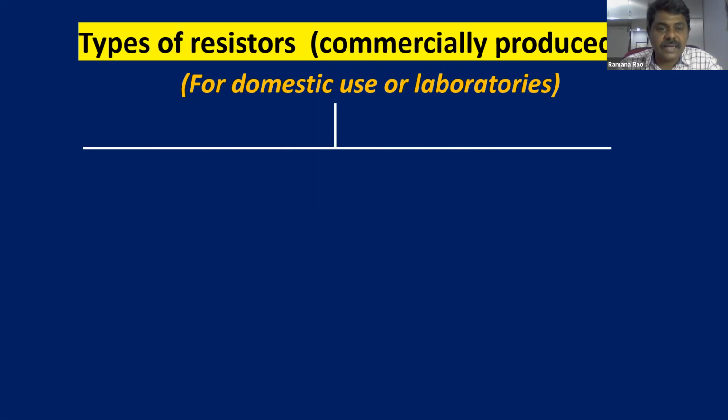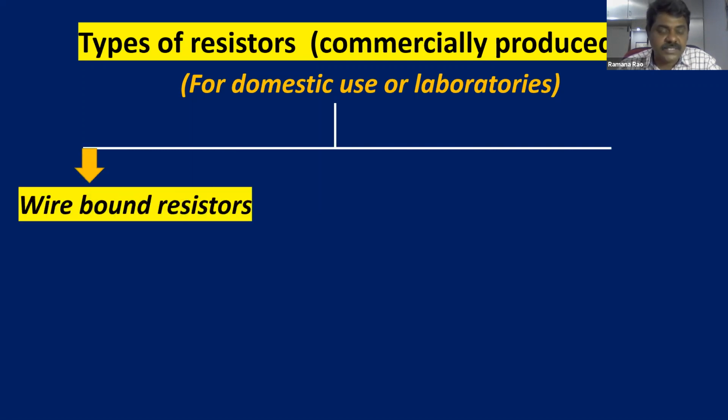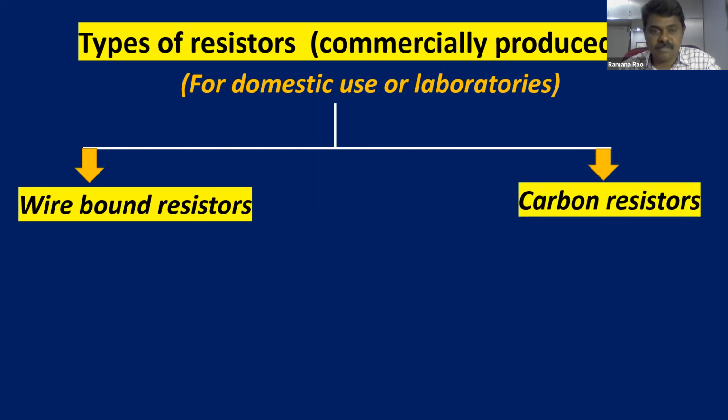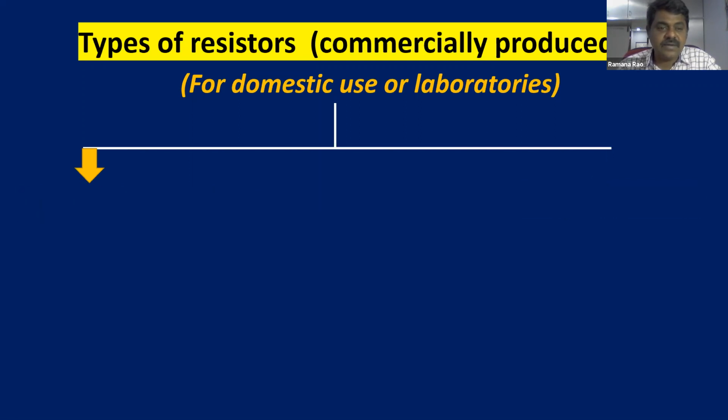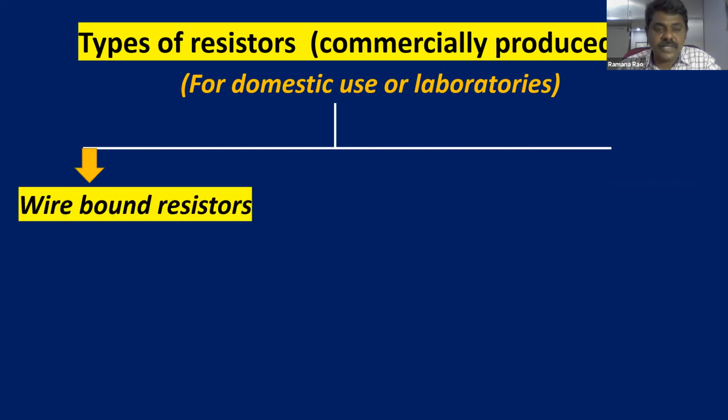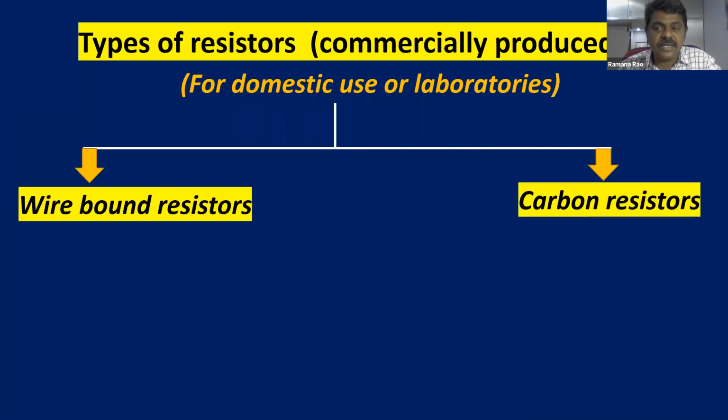We can classify the types of resistors broadly into two types. One is wire bound resistors. The first one is wire bound resistors, and the second one is carbon resistors. See, children, the first one is wire bound resistors and the second one is carbon resistors.